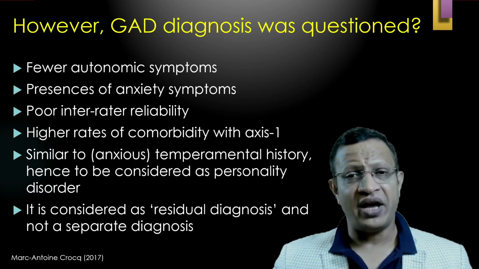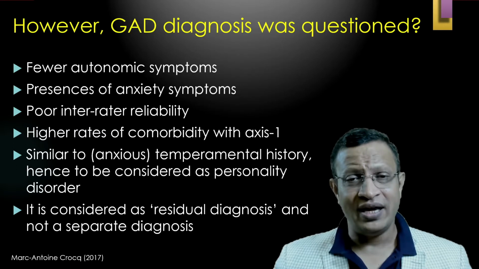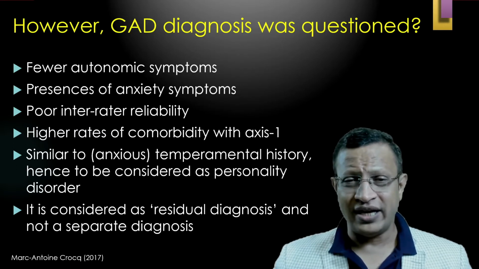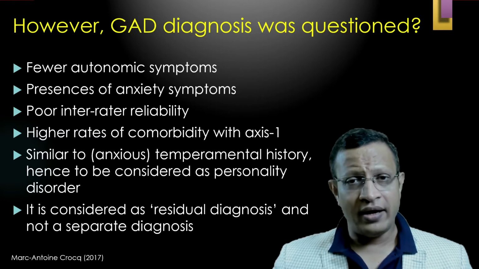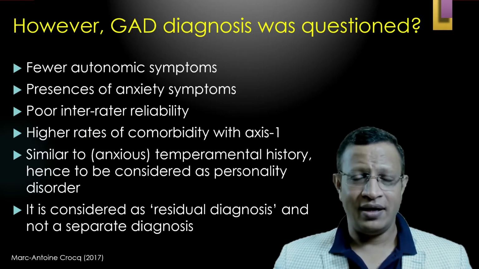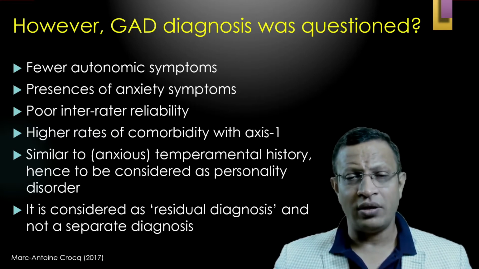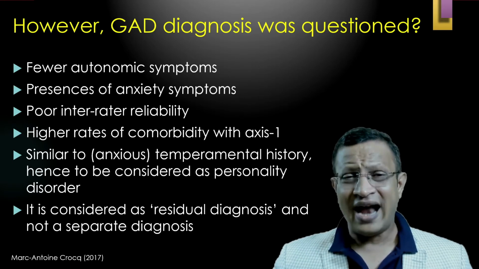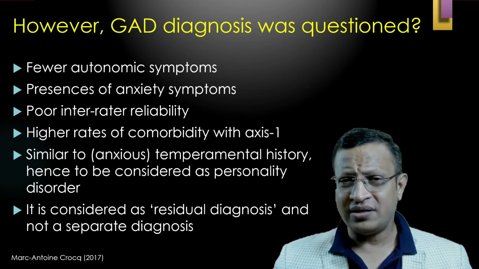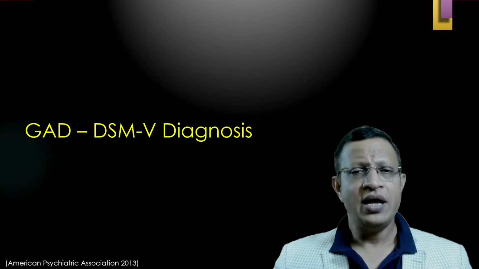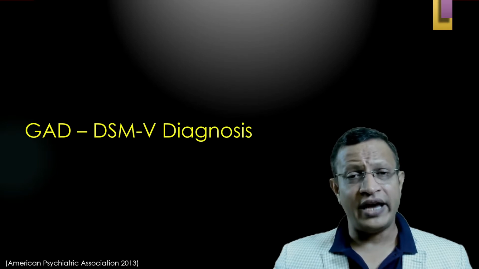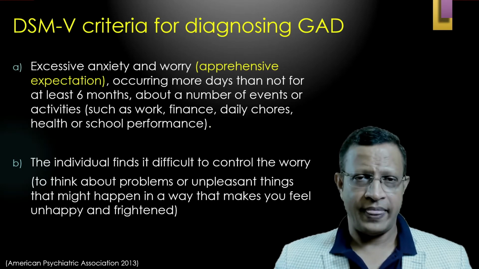So, over a period of time, the categorical nature of the classification was brought in so that we will be able to pick the symptoms, name the symptoms, and quantify the severity. Hence, generalized anxiety disorder became categorical in nature. At the same time, one needs to understand the pathognomonic features of generalized anxiety disorder. Let's understand how generalized anxiety disorder is diagnosed under DSM-5.